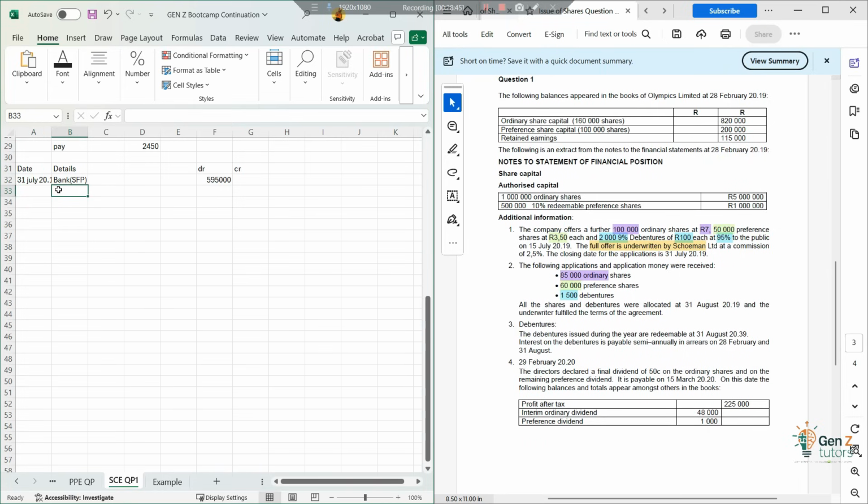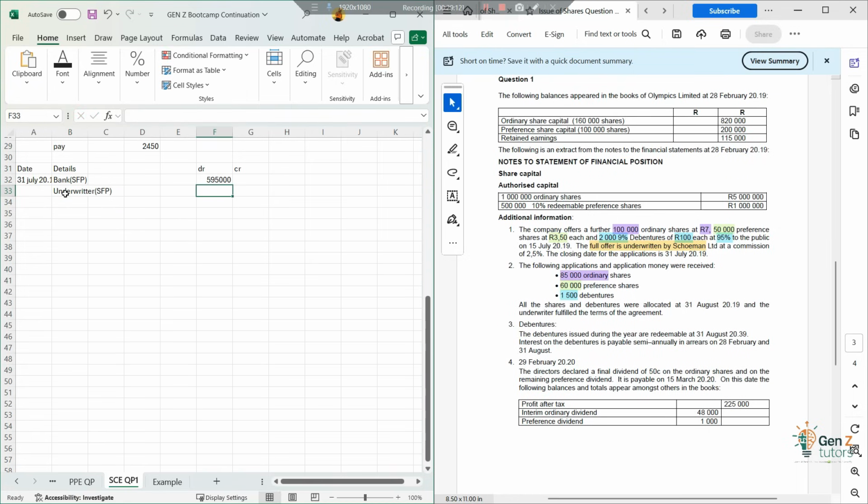And then at the very same time, we recognize the liability from the underwriter of the remaining shares. We're going to say underwriter. The underwriter is going to be an asset to us, since they're going to pay us.